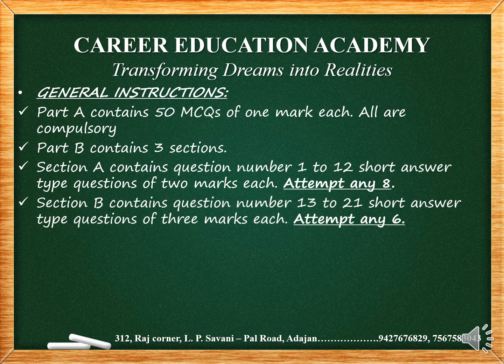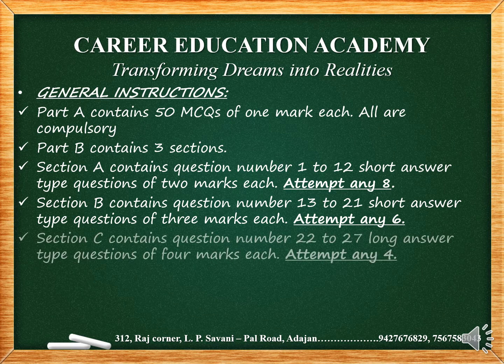Section B contains questions 13 to 21, short answer type questions of 3 marks each. You have a total of 9 questions and have to attempt any 6, so you can skip any 3. Similarly, the last section C contains questions 22 to 27, a total of 6 questions of 4 marks.